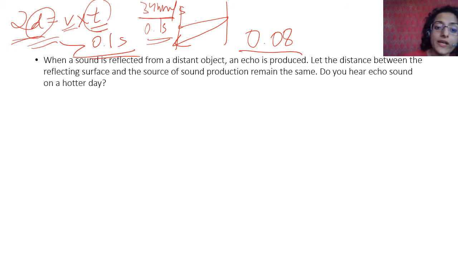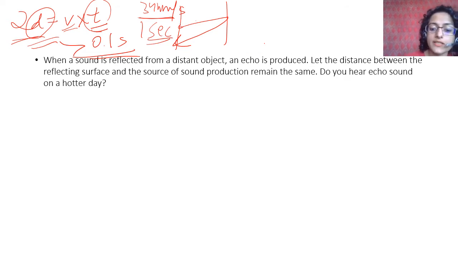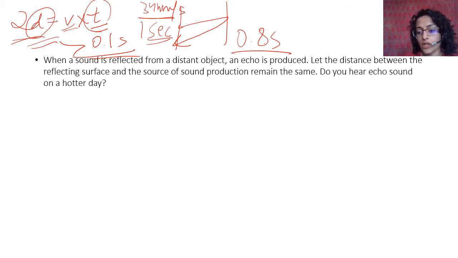If the velocity increases, the time will decrease to 0.08, and then you will not be able to hear an echo. But if it takes you 1 second, and by now the speed has increased and the time taken is maybe 0.8 seconds, you will still hear the echo even on a hotter day. So what is the answer?